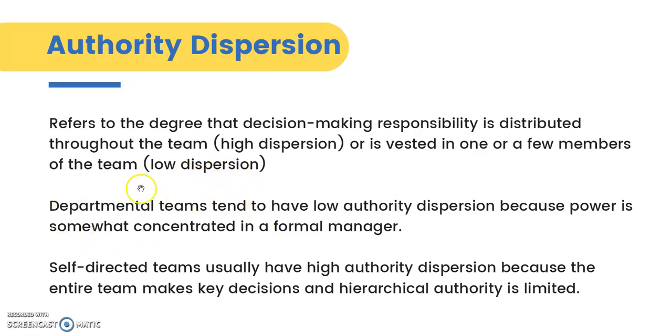Usually departmental teams will have low authority dispersion because they already have a manager or head of department. While self-directed teams will have high authority dispersion because most of the team's members are the ones who make key decisions for that particular work. So the hierarchical authority is limited. So that is how we differentiate between these three.